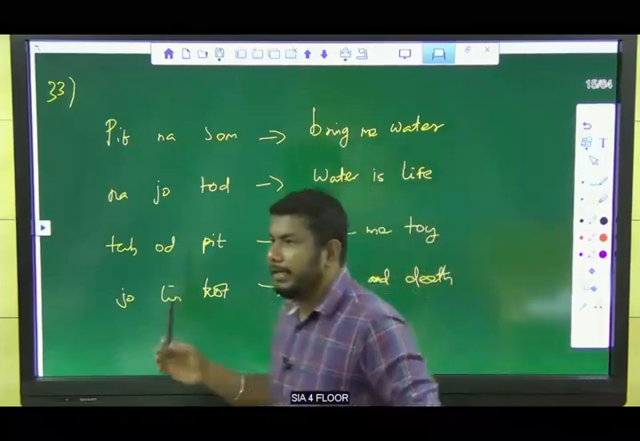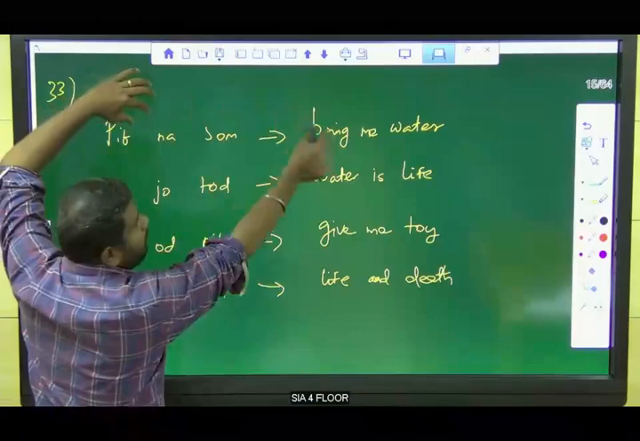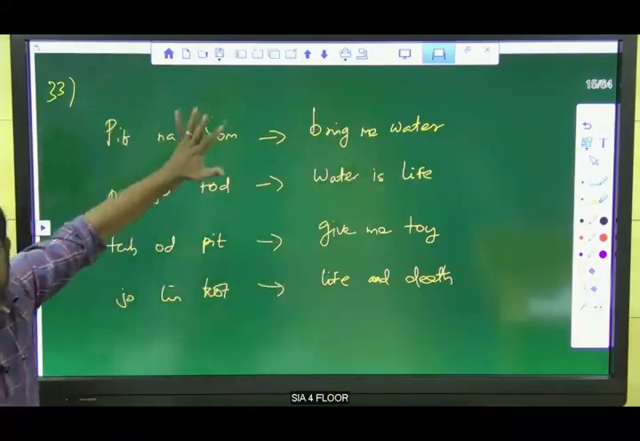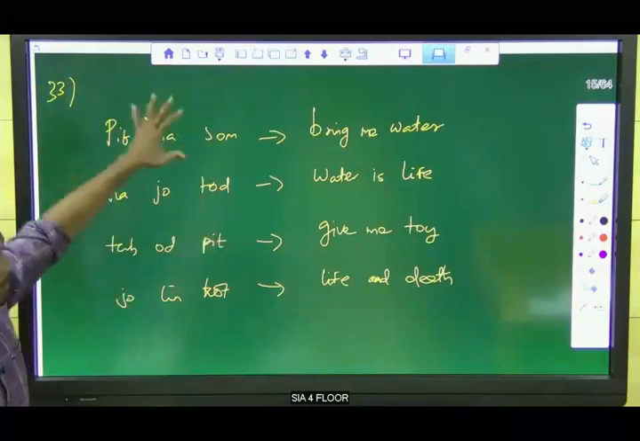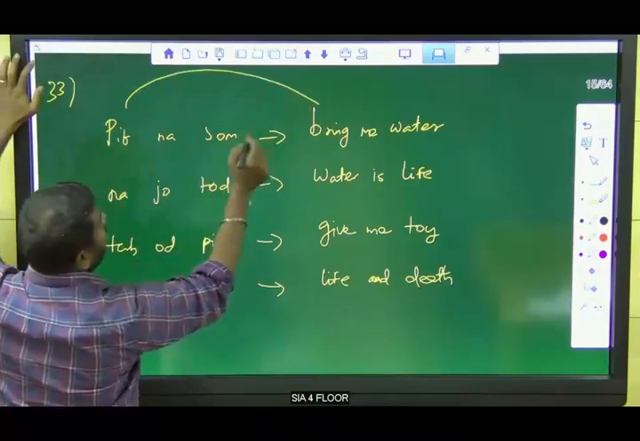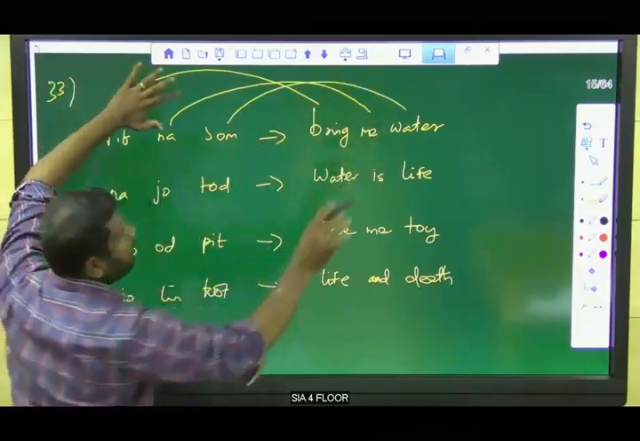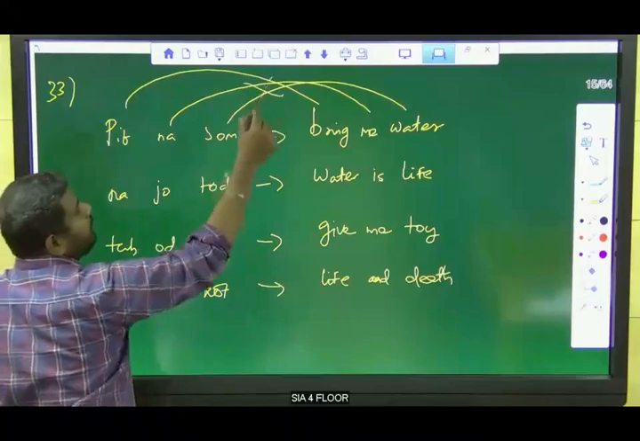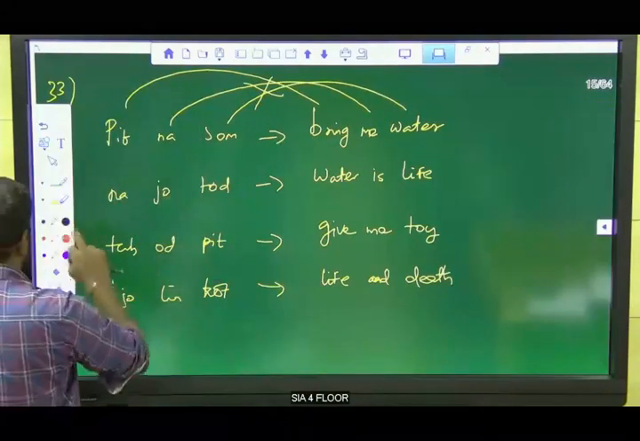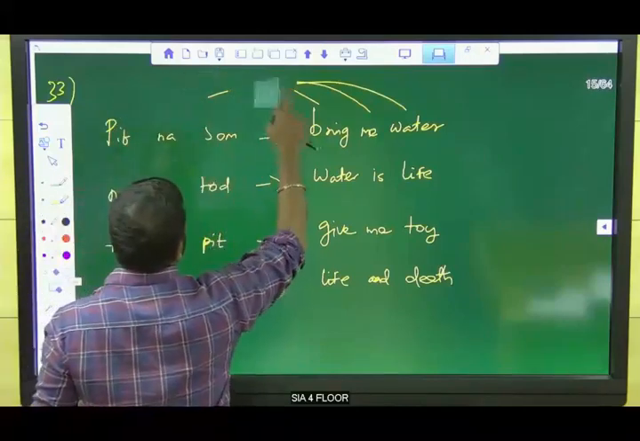So here we are not coding direct words. Not that pit is the code for bring, na is the code for me, som is the code for water. Actually, this is completely different from the previous questions. So you don't code like this. This is wrong. I will tell you how to get the answer for this.